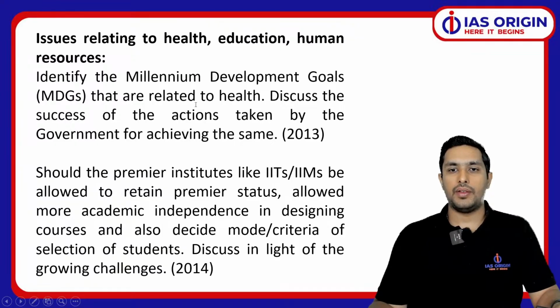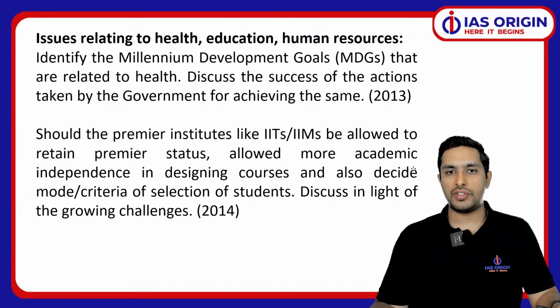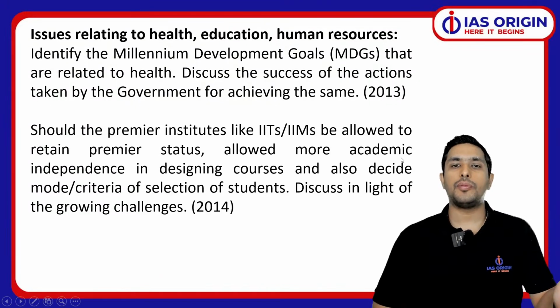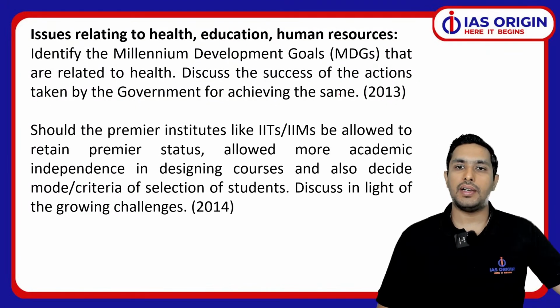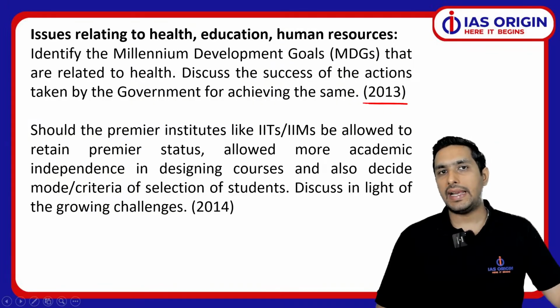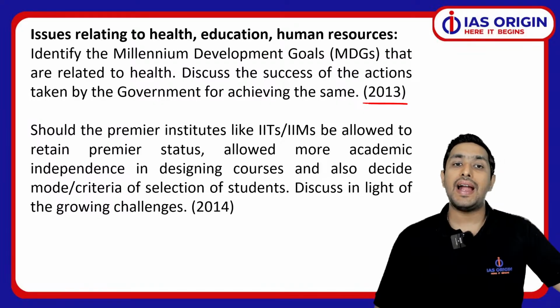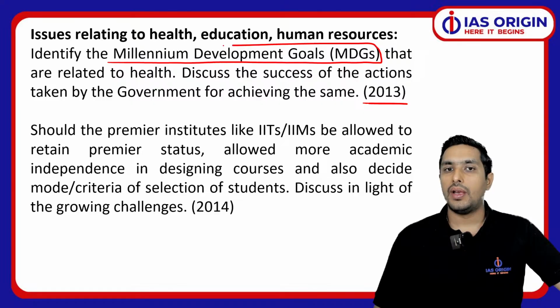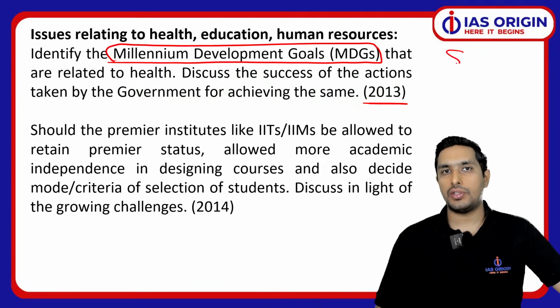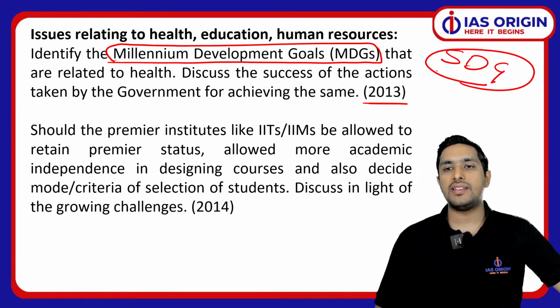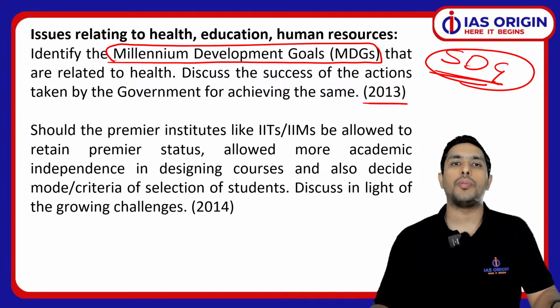Clear? So when we look at such questions, what is the first thought which should come to your mind is how do we approach them? So that's question one. Like in 2013 itself, we had a question. Like today we have Sustainable Development Goals. Till 2015 we had MDGs, that is Millennium Development Goals. So I always suggest people, for social justice, even if there is not a direct question on social justice paper, you should be having a proper idea about SDGs, that is Sustainable Development Goals. This is a very important topic.